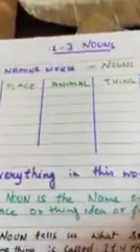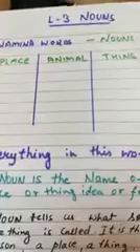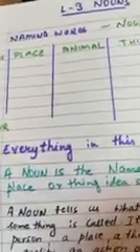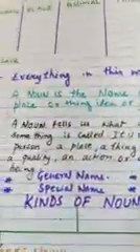So this is the topic for today's lesson number 3, grammar, nouns. So we are going to learn about nouns. You all have remembered playing this game: name, place, animal, thing. I have added 2 more columns, idea and feeling. So you can say that everything in this world which has a name is actually a noun. A noun can be defined as the name of a person, place, a thing, idea or feeling. A noun tells us what someone or something is called.